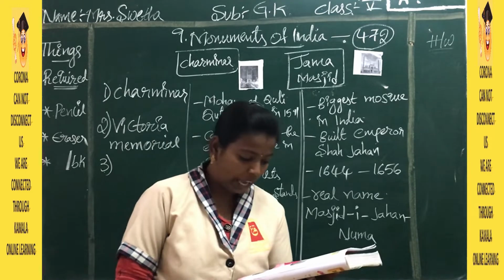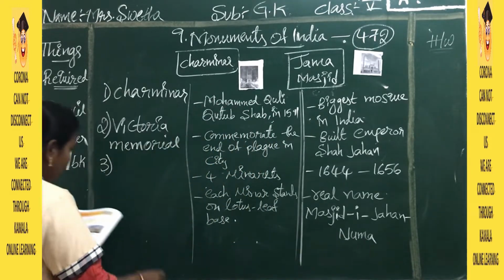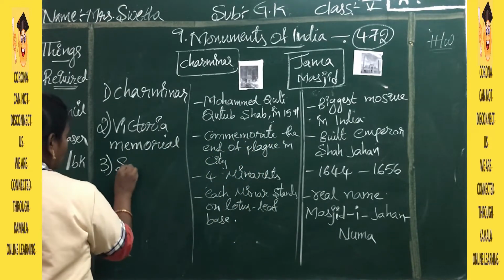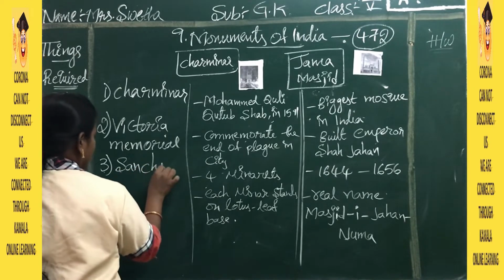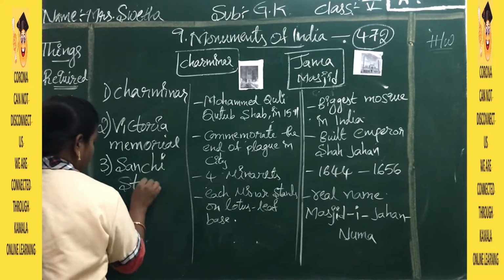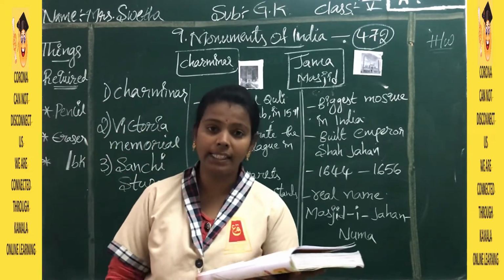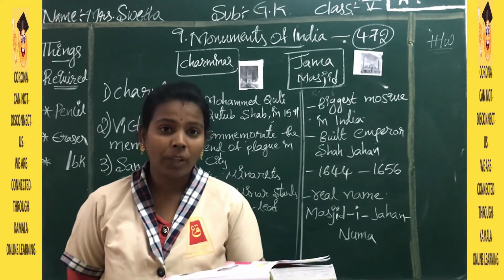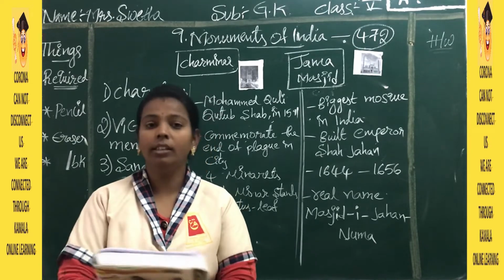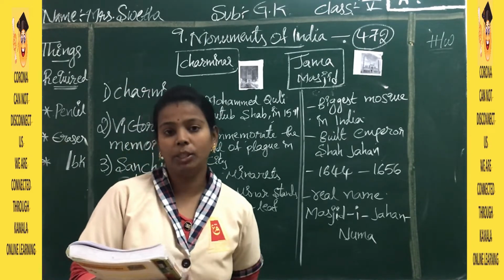The next one, the third one, in the middle of your page, is Sanchi Stupa, and it was built on the thoughts of Buddhists. It is there in Sanchi in Raisen district, in Madhya Pradesh.